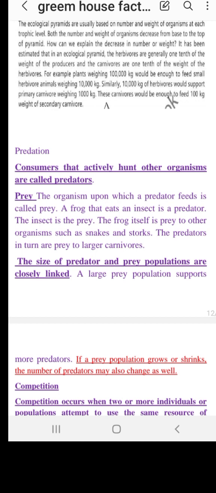So, as per summary, predation is when organisms that actively hunt other organisms are called predators. The organism upon which a predator feeds is called prey. A frog that eats an insect is a predator. The insect is the prey. The frog itself is prey to other organisms such as snakes or dogs.